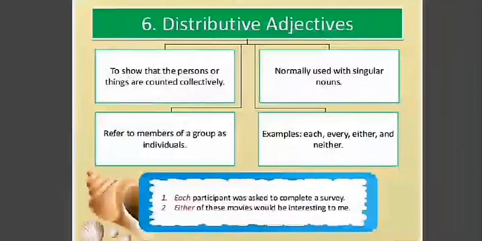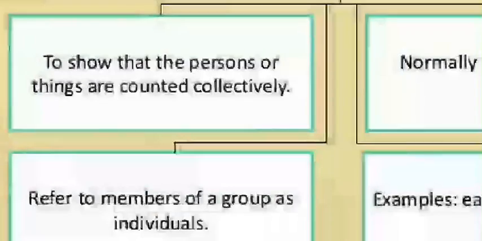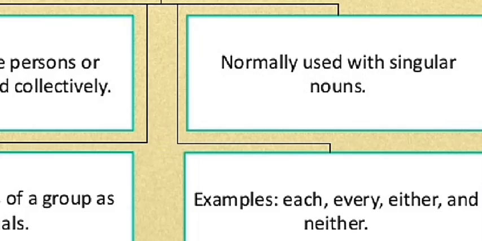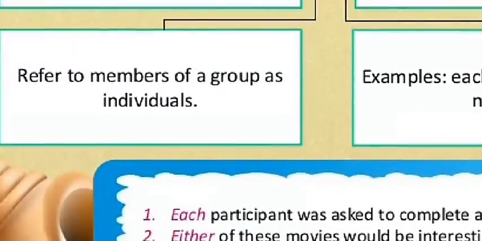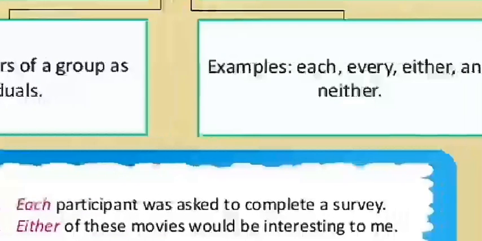Distributive adjectives. Distributive, as the word suggests, distribute. How? To show that the persons or things are counted individually. Normally used with singular nouns, they refer to members of a group as individuals. Examples: each, every, either, and neither.